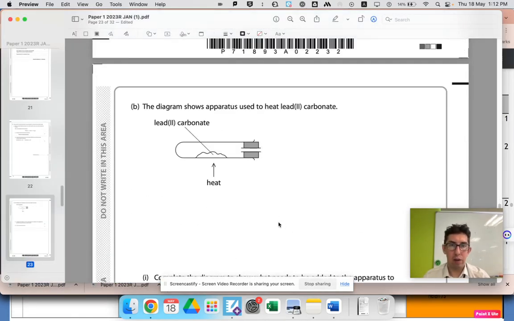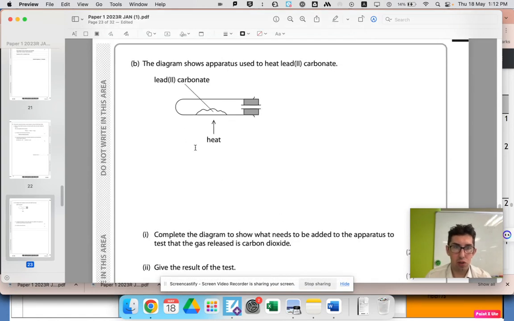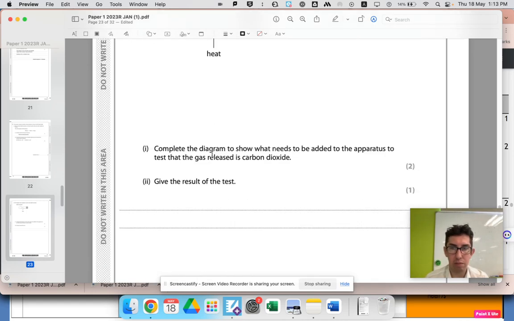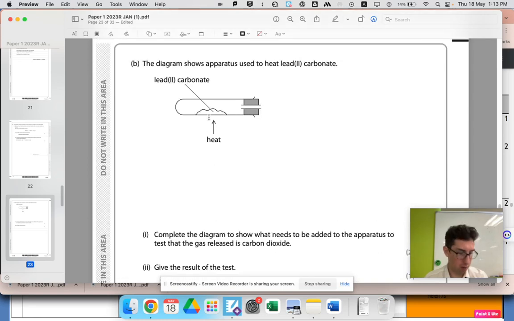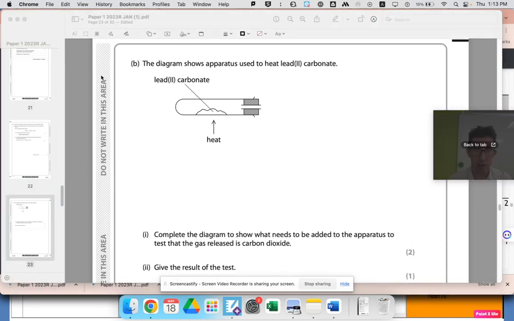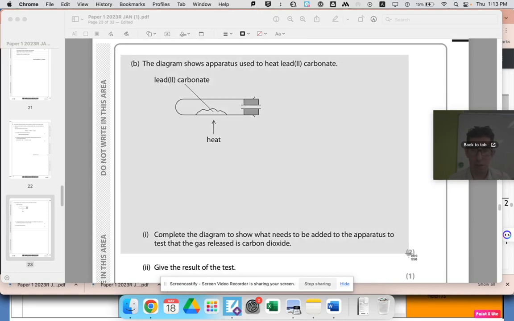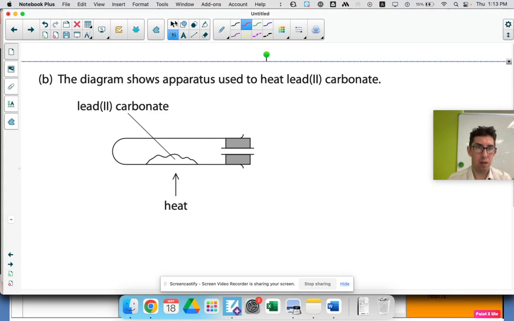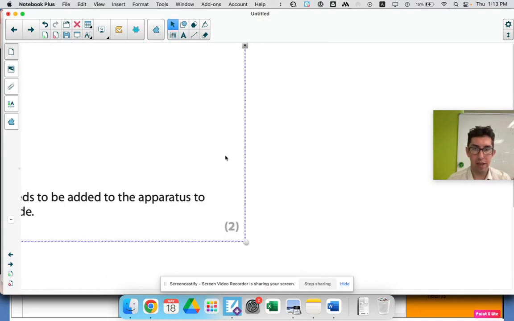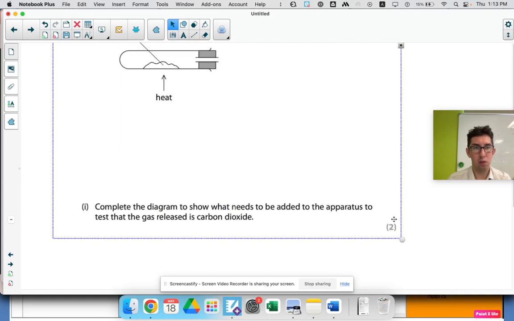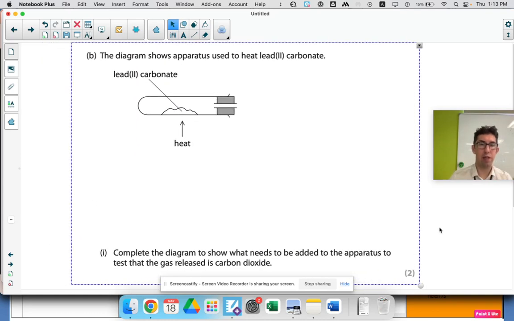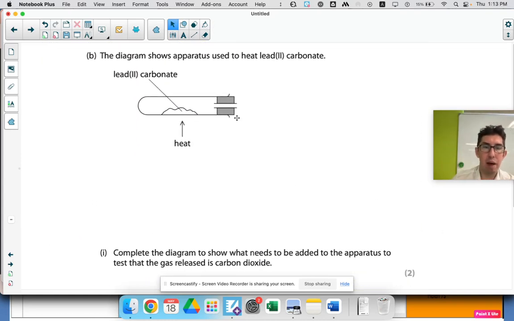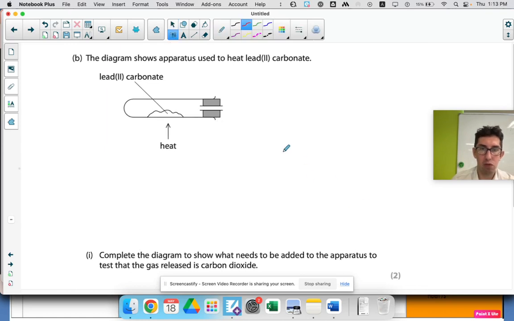Okay, the diagram below shows lead carbonate. Complete the diagram to show what needs to be added to the apparatus to test that the gas released is carbon dioxide. 2 marks. Okay, so we need to test a gas. What do we use to test for carbon dioxide? So the test for carbon dioxide, again, a bit of memory, is lime water. So we need to bubble the gas through some lime water.